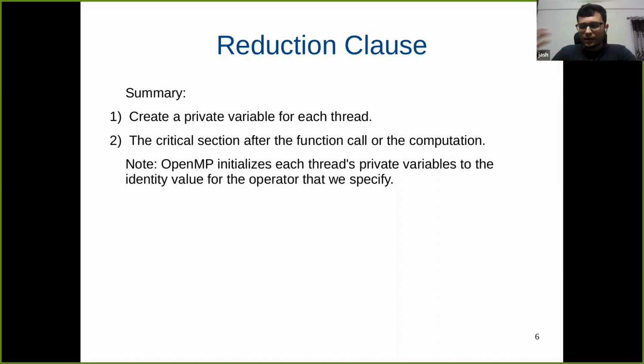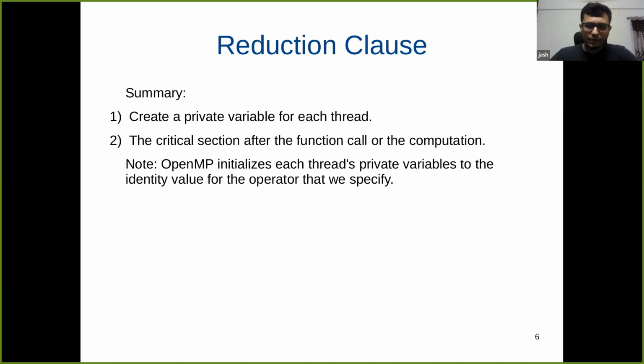So the function call, or whatever computation is specified, will happen first, and then there will be a critical section in which it will add the result or perform that particular operation. If the operation is adding, then it will add. Otherwise, let's say it's multiplication, then it will multiply, and so on. And that will happen after the computation within the critical section. So I hope this is clear.